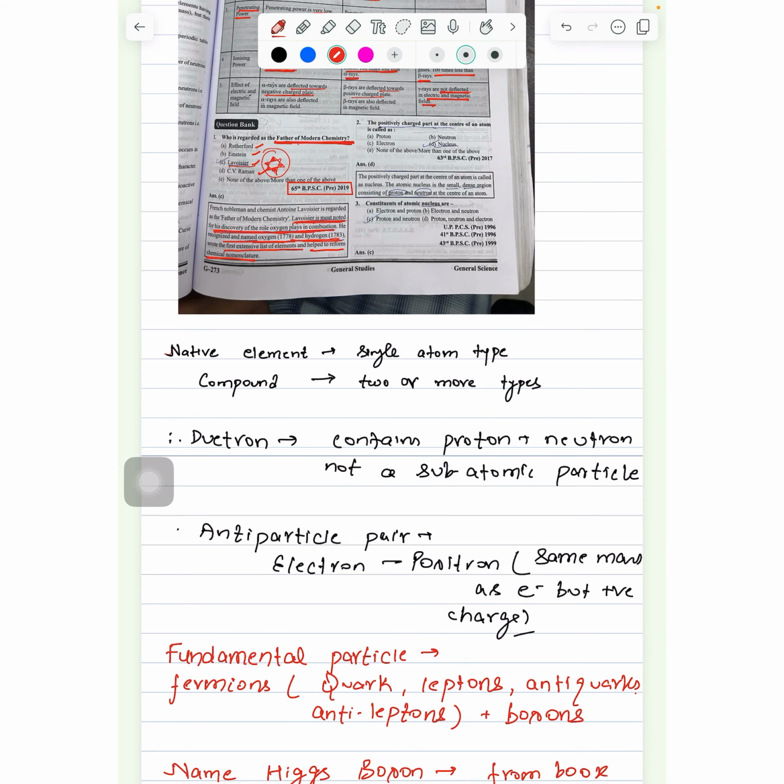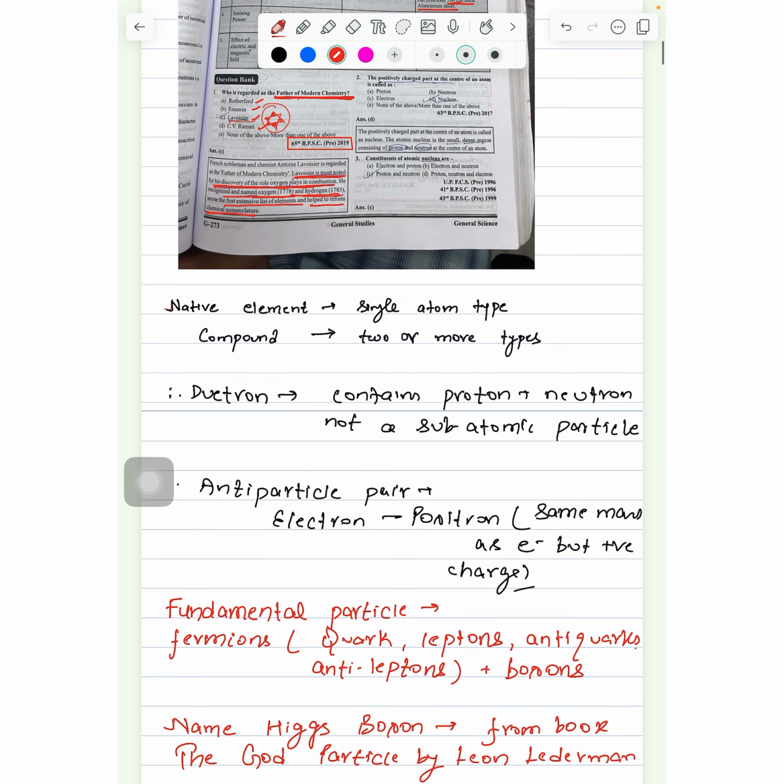Now there are some more informations that I have written from the previous year questions that were not included in the introductory part of Ghatna Chakra. So what are native elements? What is native element? Native elements means they are composed of single atom type. It simply means that you are getting an element in its pure form, like gold. You can simply find gold standalone. It is not mixed with any other element.